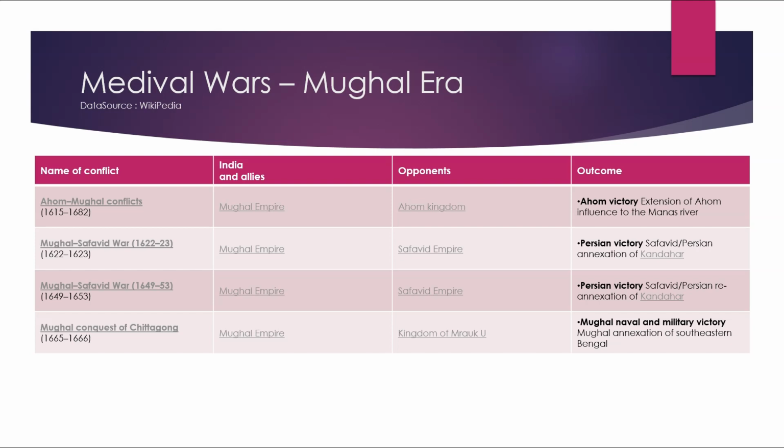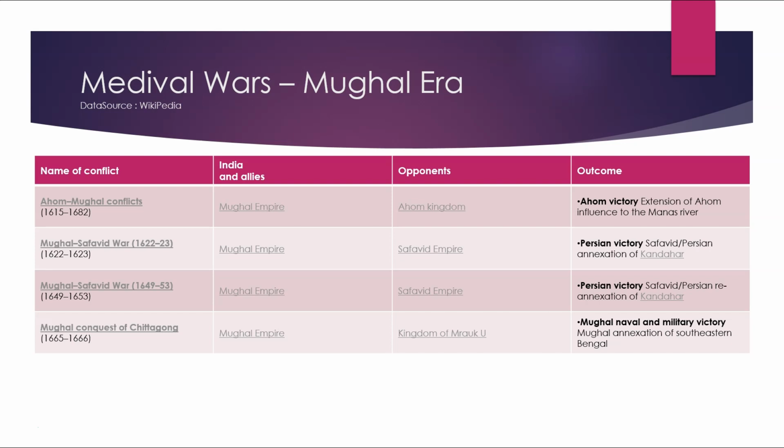Name of the conflict: Mughal-Safavid War, 1622 to 23. India and its allies were the Mughal Empire. Opponents were the Safavid Empire. Outcome was Persian victory, Safavid Persian annexation of Kandahar. Name of the conflict: Mughal-Safavid War, 1649 to 53. India and its allies were the Mughal Empire. Opponents were the Safavid Empire. Outcome was Persian victory, Safavid Persian re-annexation of Kandahar.